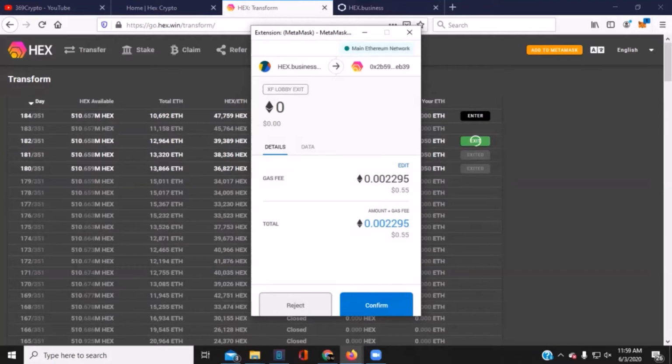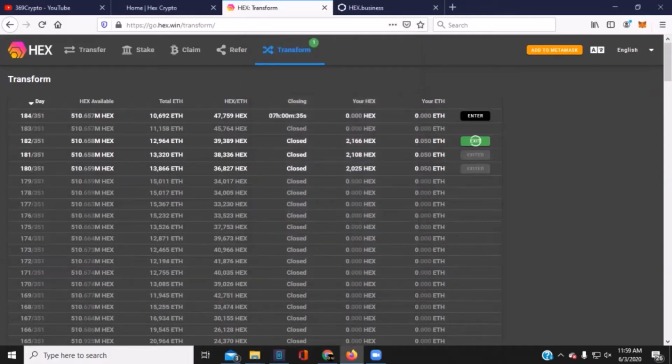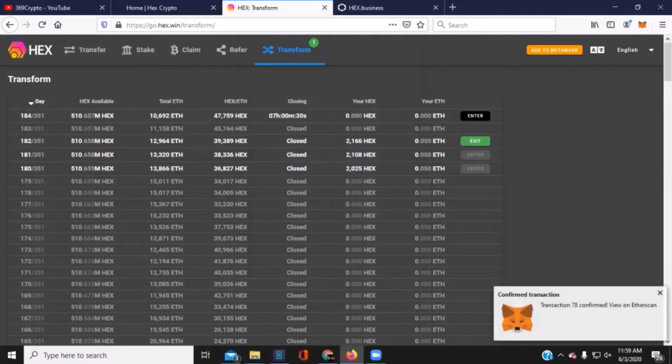When we're going through this transaction, I like to go through what I call the invoice. It's not really, it's just a summary, but XF lobby exit, 0 Ethereum going out, 55 cents or 0.002 Ethereum. And that's the total down here. If I'm okay with that, I hit confirm. That starts the blockchain process. A miner will pick that up and write the blockchain for that transaction, and that will mint our tokens. And as we see with fast and not a lot of traffic today, that transaction has gone through.